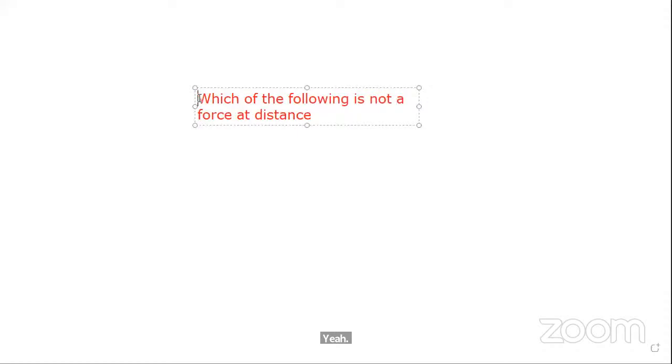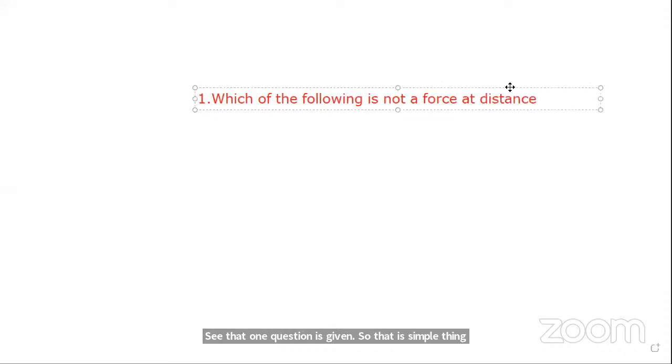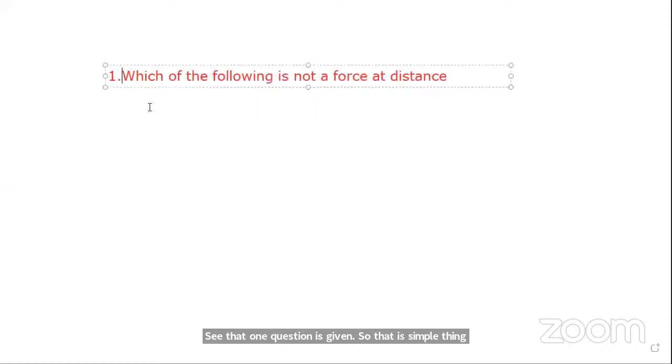See, here one question is given. That is a simple thing. Options, I will give one option here, A.